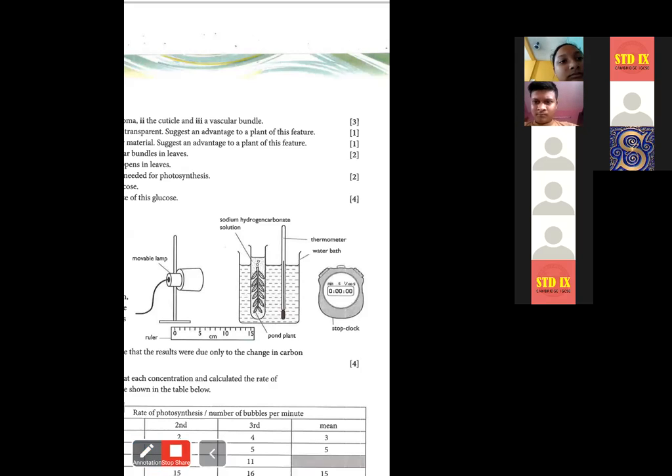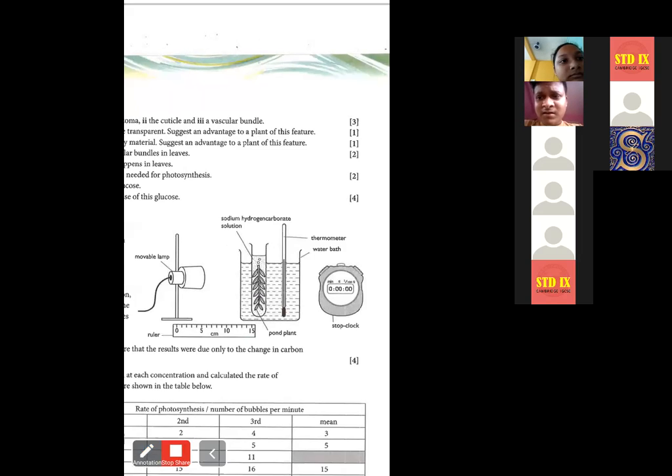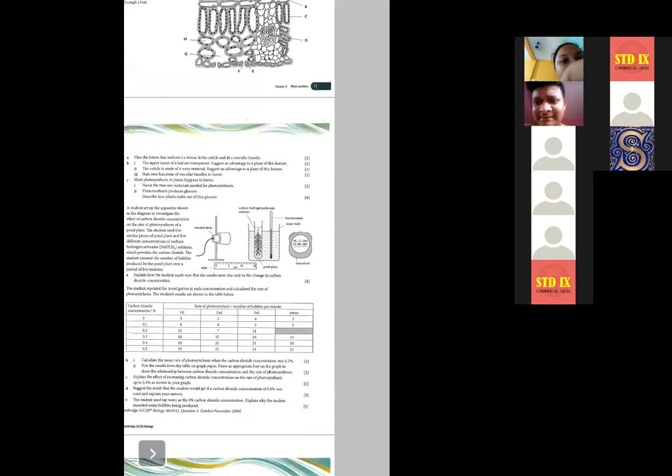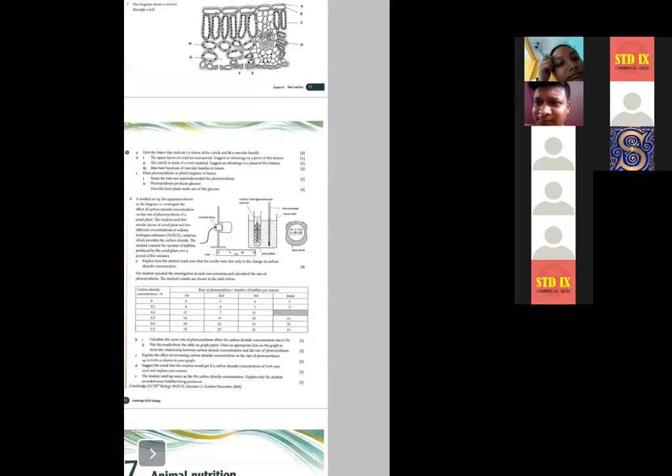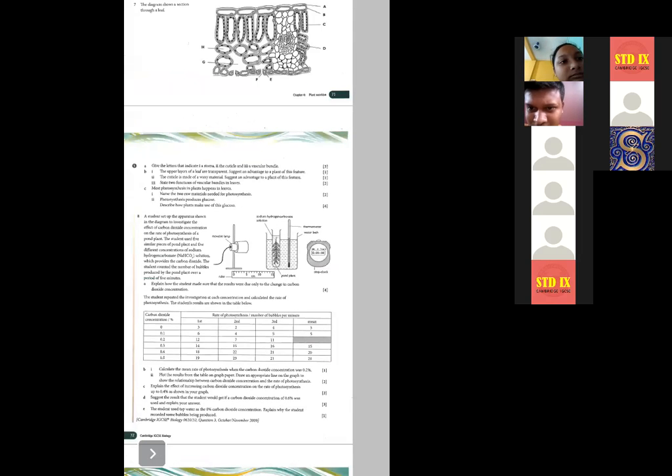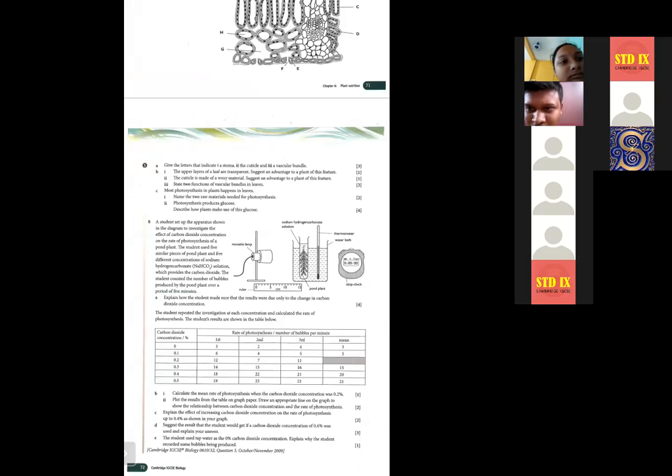Now after every 5 minutes, the student who was performing this experiment counted the number of bubbles that came out.